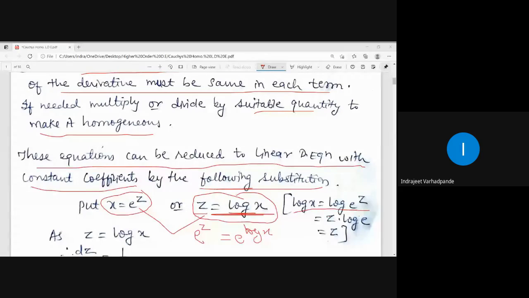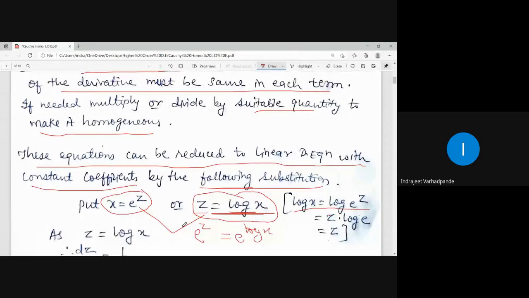So anyhow, whatever terms we are writing down, x is equal to e to the power z or z is equal to log x, those are one and the same things, right? So that is the proper substitution you need to make so as to convert the given differential equation with variable coefficient to constant coefficient.